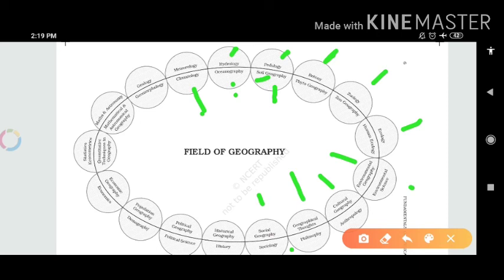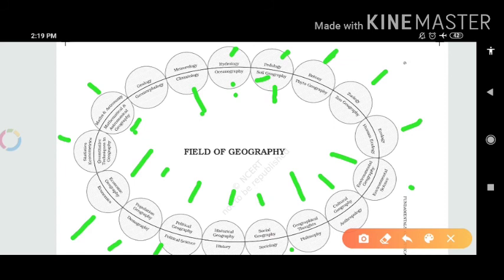Social geography is related to sociology. Historical geography is related to history. Political geography is related to political science. Population geography is related to demography. Economic geography is related to economics. And one more portion is there.